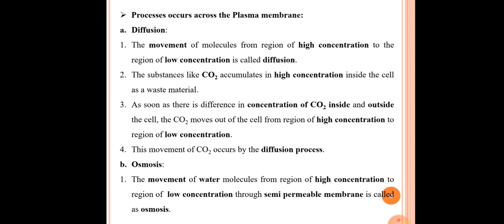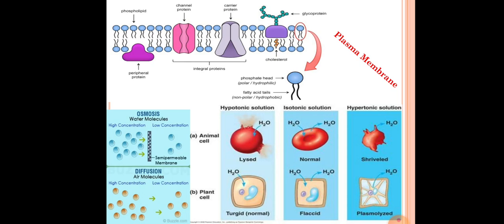When we see the diagram of diffusion and osmosis, we will understand the process. The diagram given on the left side shows osmosis and diffusion. The first diagram indicates osmosis. Here the water molecules move from high concentration to low concentration through a semi-permeable membrane. That's why it is called the osmosis process. And we can see the diffusion process here: the movement of air molecules from high concentration to low concentration is called the diffusion process.